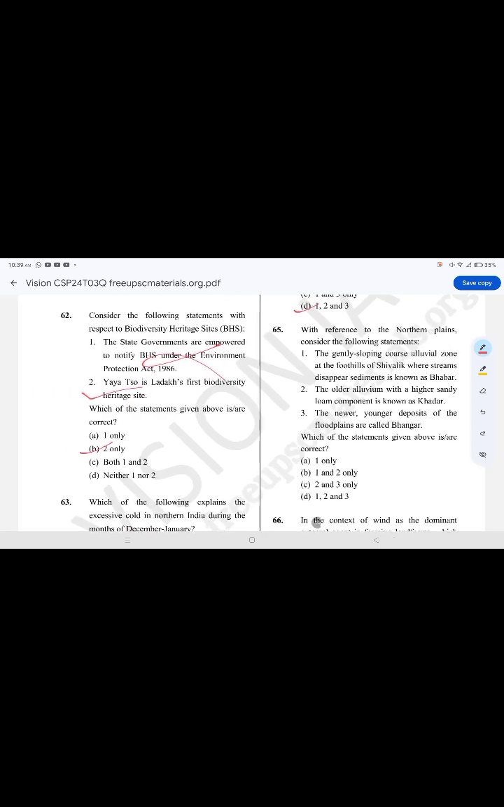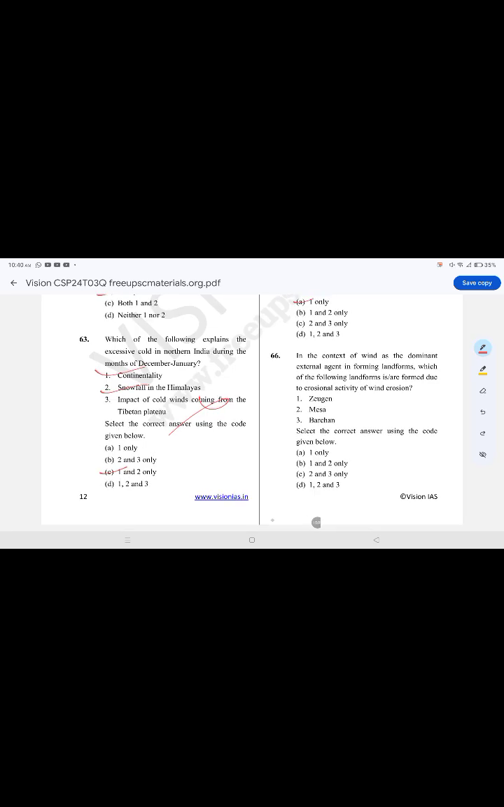With reference to the northern plains, consider the following statements. The correct option is option A, 1 only. The gently sloping coarse alluvial zone at the foothills of the Shivalik where streams disappear is known as Bhabar. The older alluvium with a higher sandy loam component is known as Khadar. It is false. The newer, younger deposits of the young floodplains are called Bhangar. It is false.